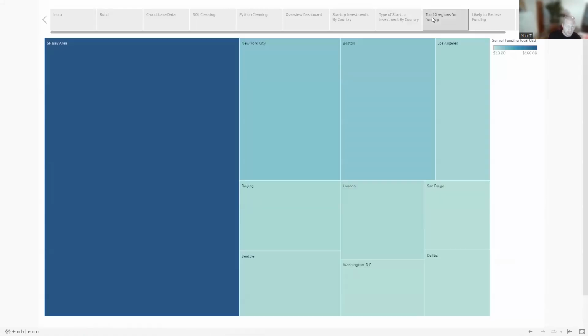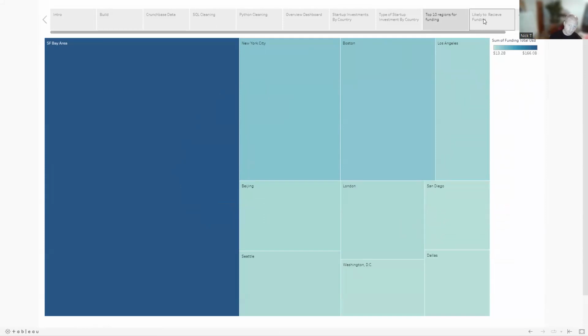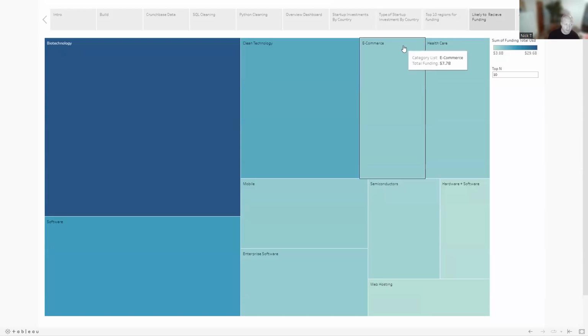If we go down to the top 10 regions for funding, the Bay Area is the largest, New York City and Boston being next. And then you can see how it breaks down farther until we get to Beijing, London, and countries outside the US for their regions. When we look at the startup types that receive the most funding and are the most likely to get funded, that's when you run into biotechnology, software, clean technology, and as you saw in China, e-commerce.